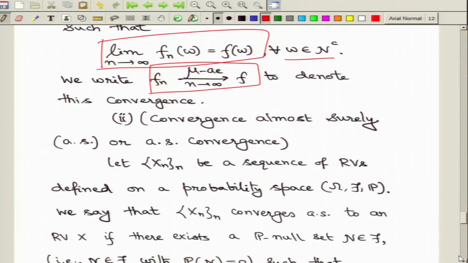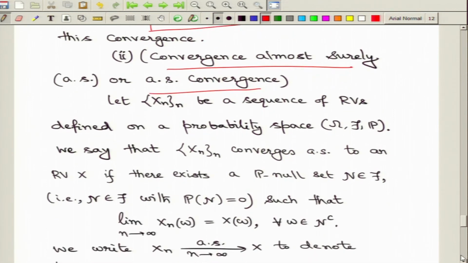Now, the similar definition we will just restate, but in terms of random variables, and we actually call this convergence as convergence almost surely, or in short almost sure convergence. So, let us recall that definition once more. We will have a sequence of random variables, all of which are now defined on a single probability space, and we say that this sequence of random variables converges almost surely to a random variable X if there exists a P null set.